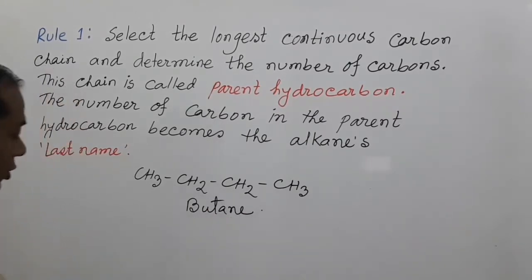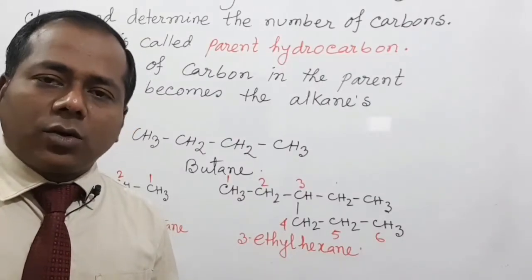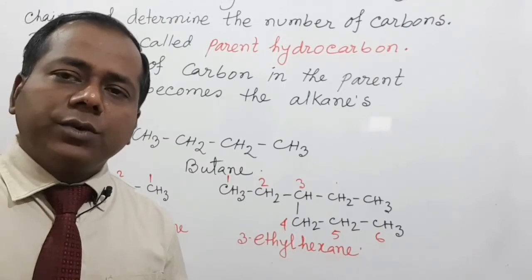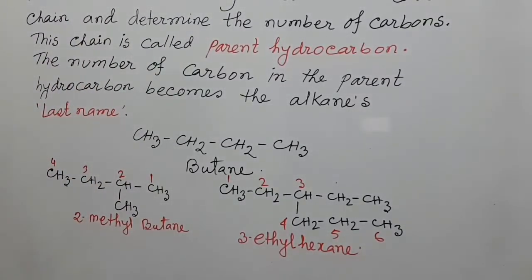My dear students, remember this: the longest continuous chain is not always a straight chain. For example, we can see this here, CH3, CH2, CH2, CH3.